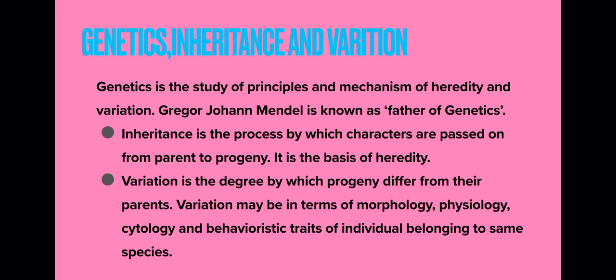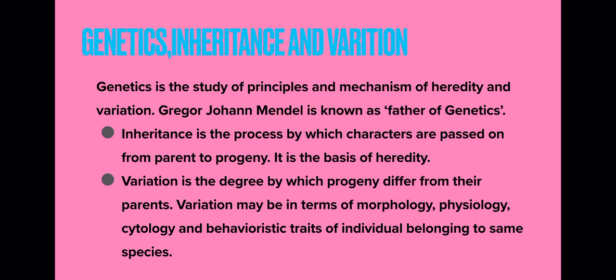Now one term is there, variation. So what is the meaning of variation? I told you earlier that no two individuals are the same. So there are some differences between two individuals, whether they are plants or animals, right?